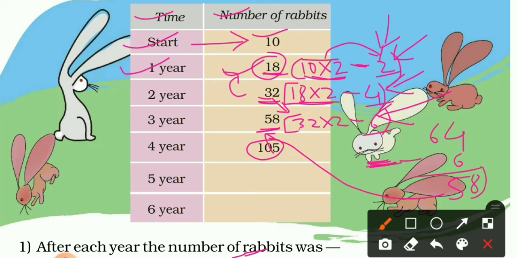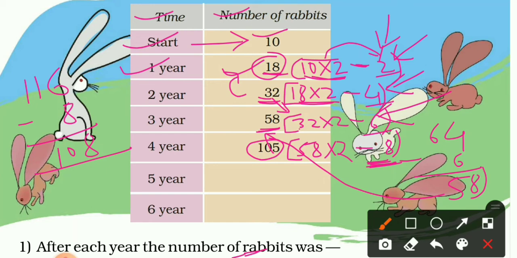Yes. So let's try to find it. So let's make double of 58. So 58 multiplied by 2 and minus 8. So let's solve how much it is. So double of 58 is how much? So just multiply 58 and 2. So you will get 116. Then minus 8. So subtract 116 minus 8. So you will get 108.